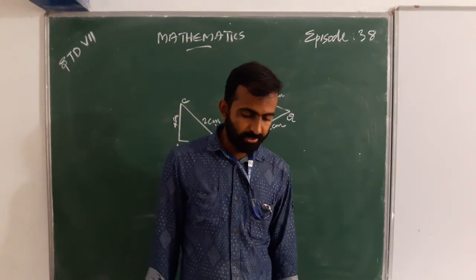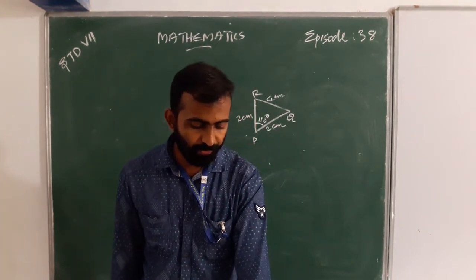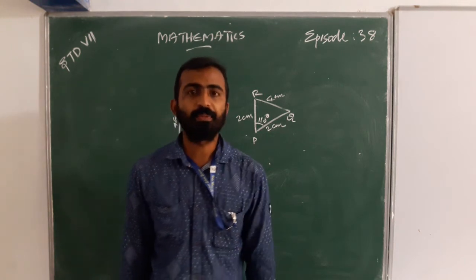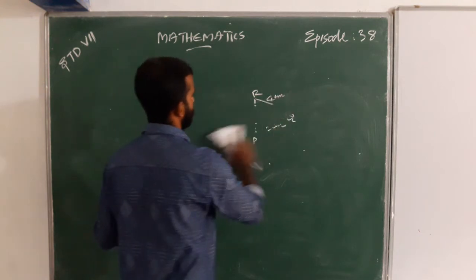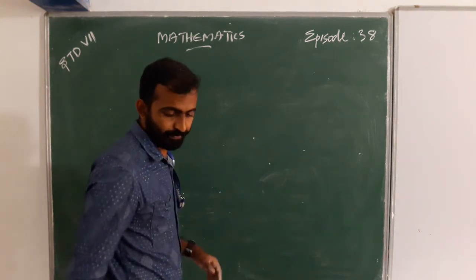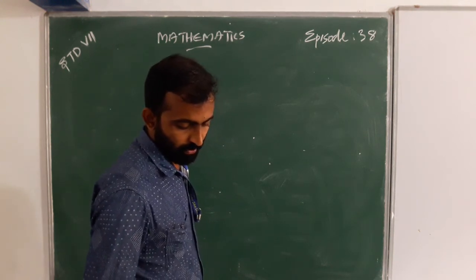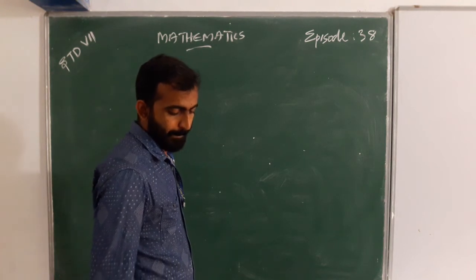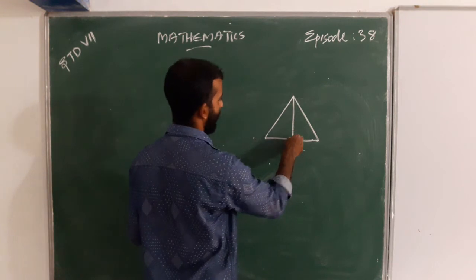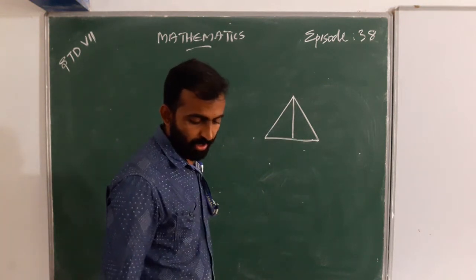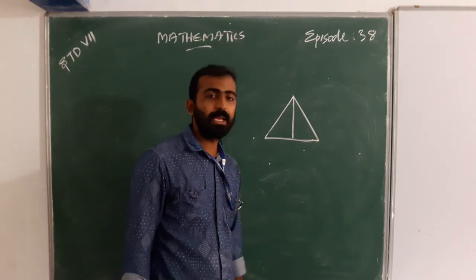And next one is in figure. There is a figure. That is, first one is triangle ABD.